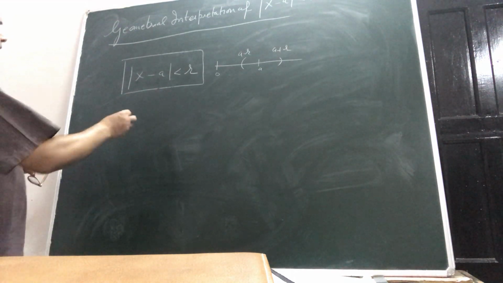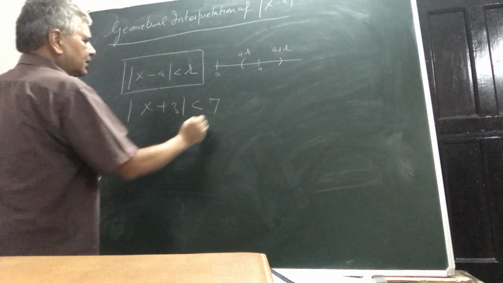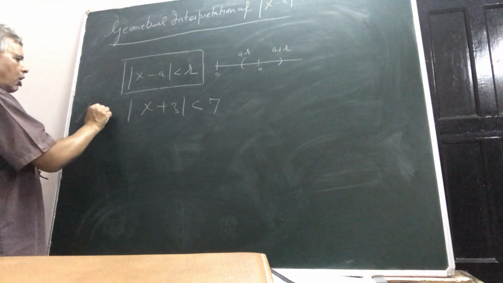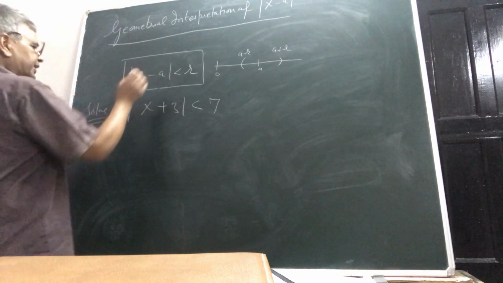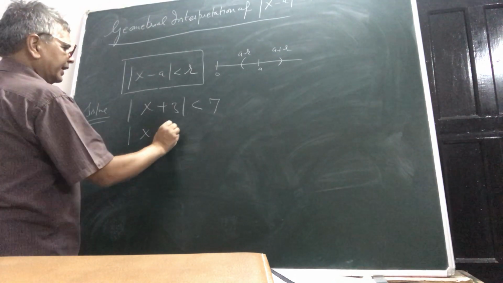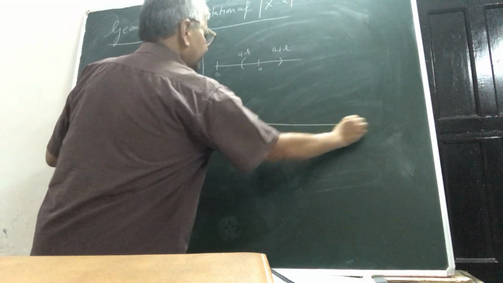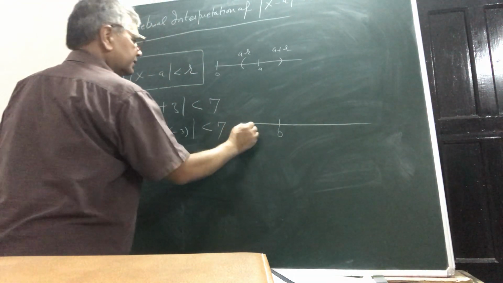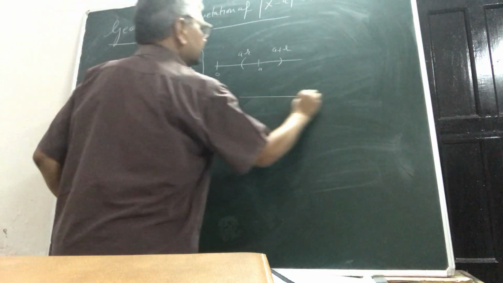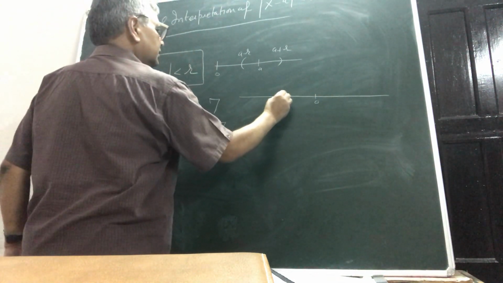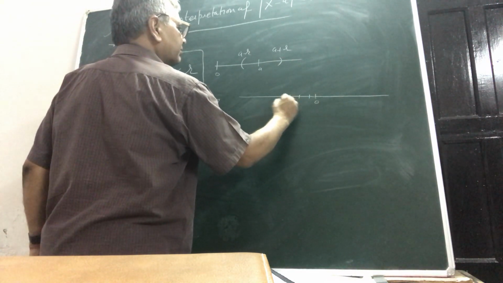Now on the same basis, if I ask you to solve mod x plus 3 is less than 7, what will you do? You will simply try to bring it into your standard form. You will write mod x minus minus 3 is less than 7. This is your real line. This is your 0. This is your mark minus 3. Suppose 1, 2, 3. This is minus 3.